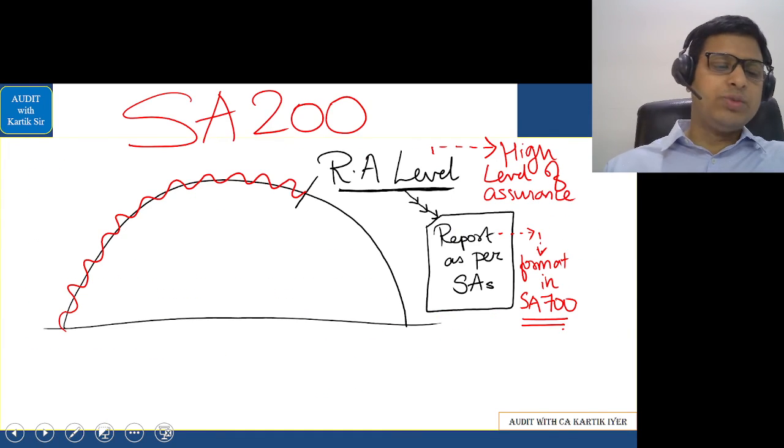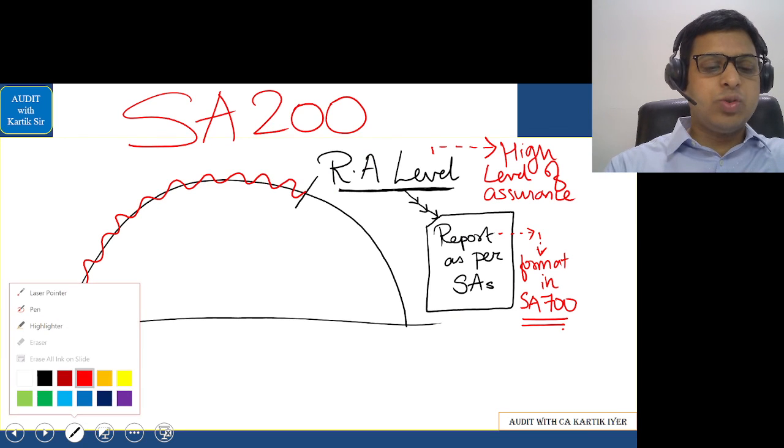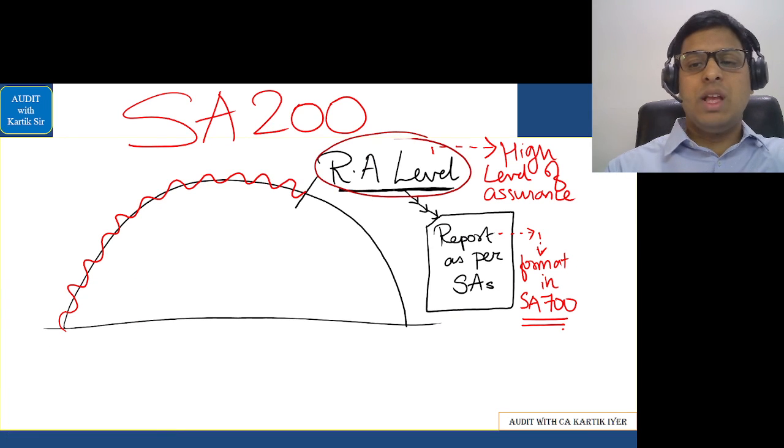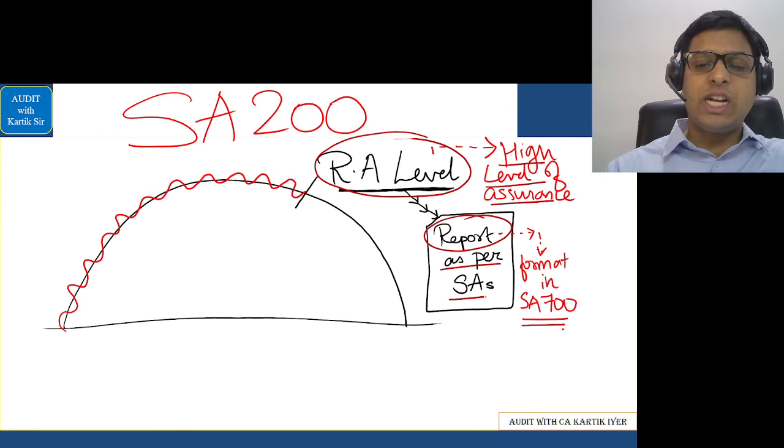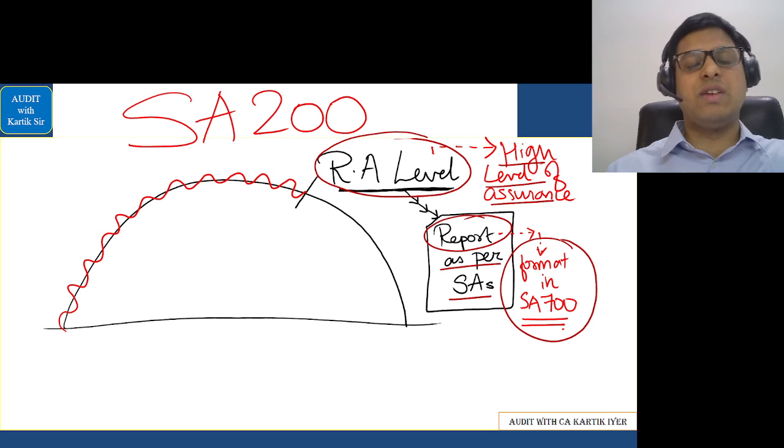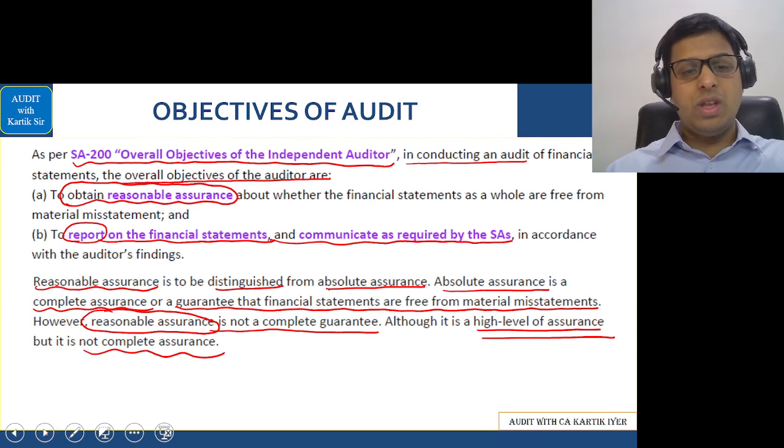Next area. What are the objectives of the auditor? Auditor's objective is to reach the RA level, that is, a high level of assurance. Auditor's objective is also to report as per the standards on auditing, as per a format given in SA 700. That is the job of the auditor. Let's go to the next one.